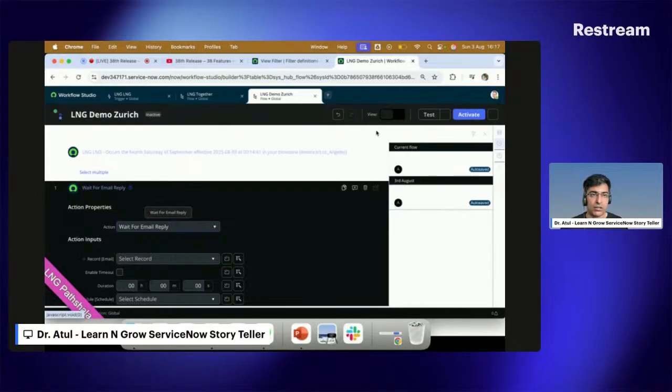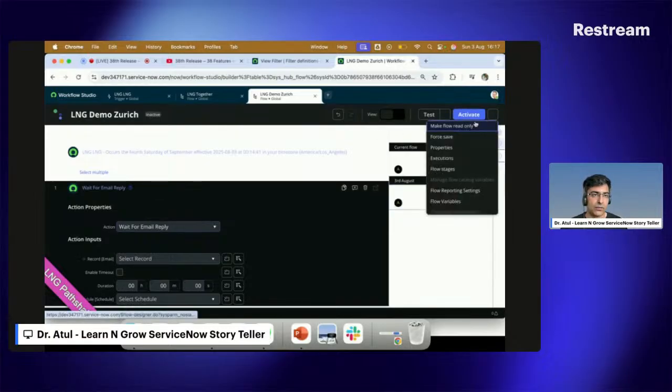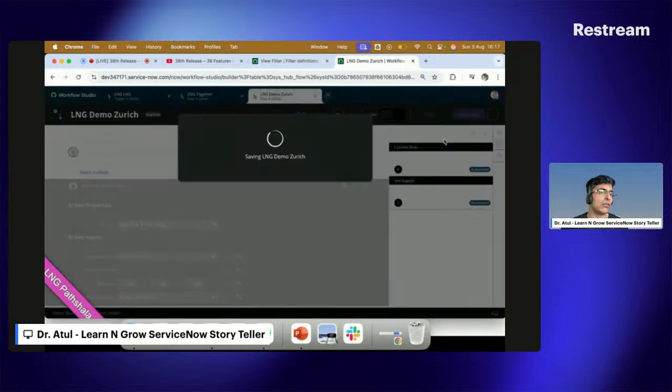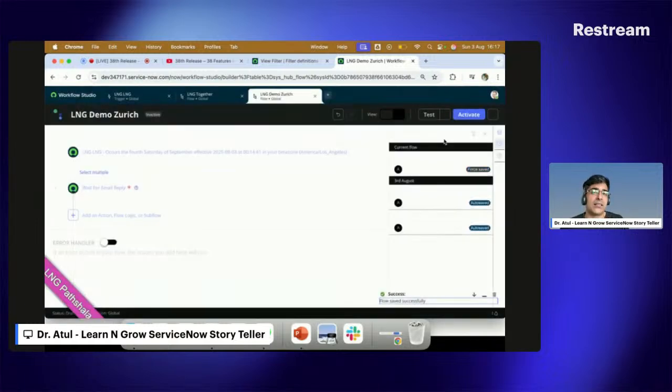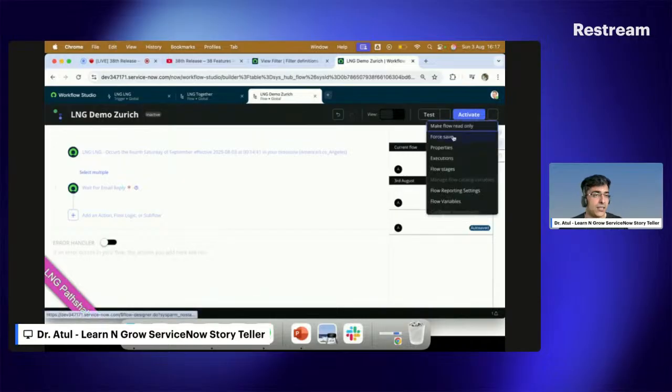If I click on save now, one more thing has been added by ServiceNow: force save. Either you activate it, or you click on force save, which means it automatically activates it. This was not available earlier, but it has been added by ServiceNow in the latest release. Also, you can make any flow read only. This is again something newly added by ServiceNow in the Zurich release only.